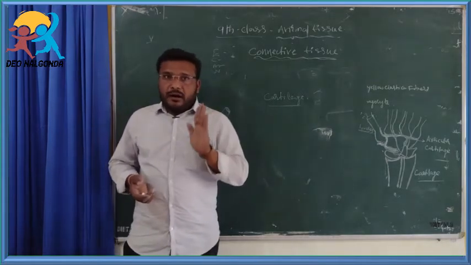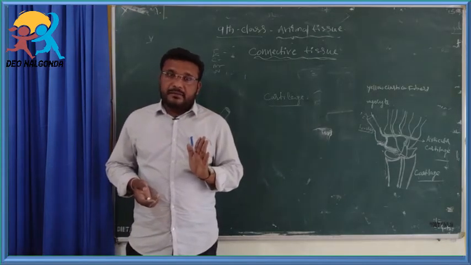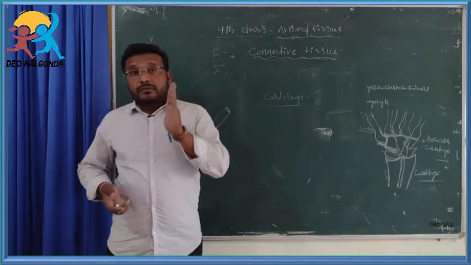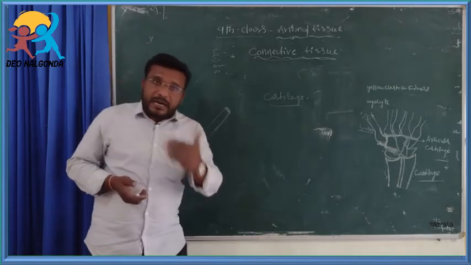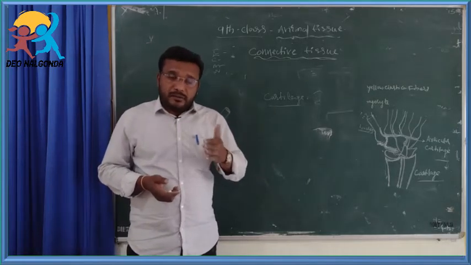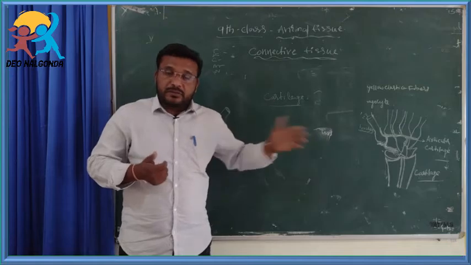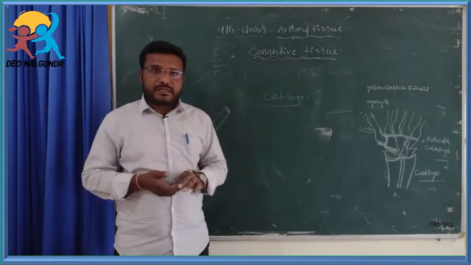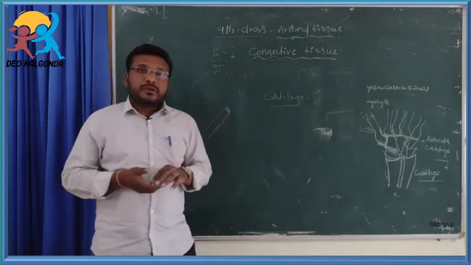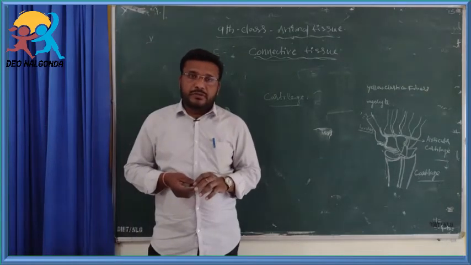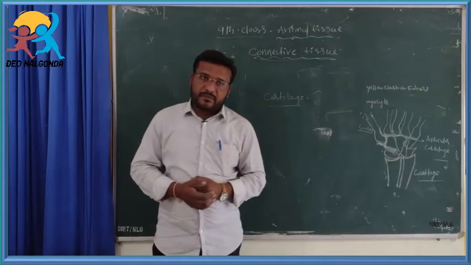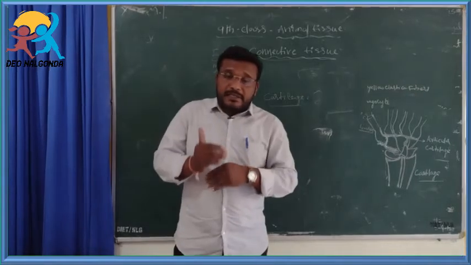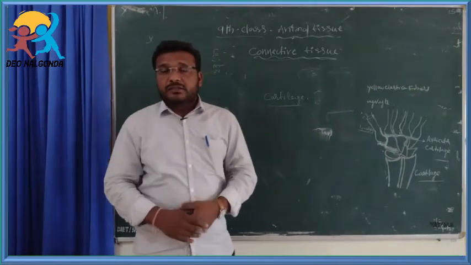Cartilage is a hard substance, but it is not bone. When compared with bone, it is not as hard, but it is still a hard component. Okay, students, this is one type of connective tissue. Students, one question here: how are two bones connected at the joints?